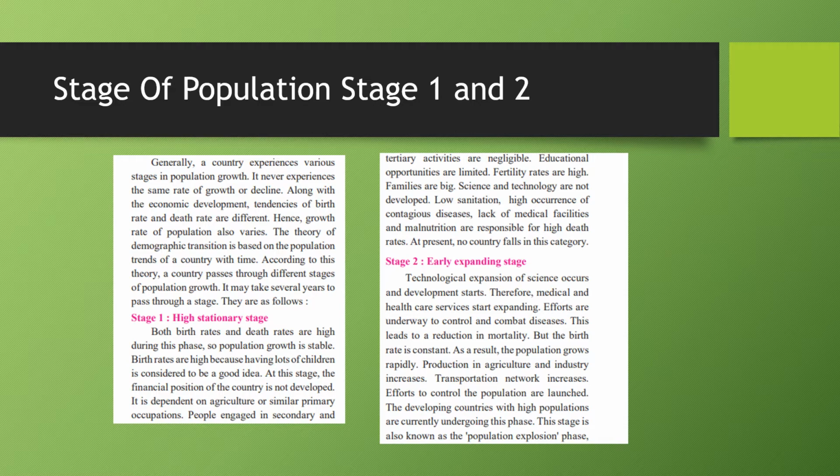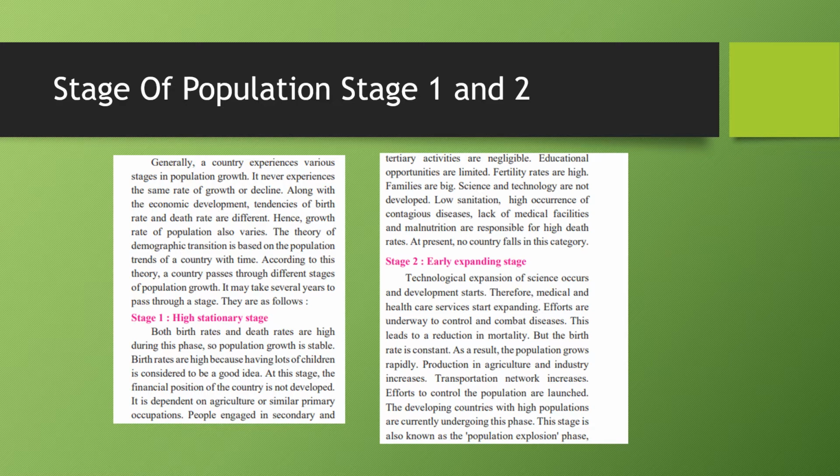In this stage, the birth rate and the death rate both are high. Because both are high, the population will be stable. However, people will lead a poor financial life. People here will be engaged mostly in primary activities like agriculture.